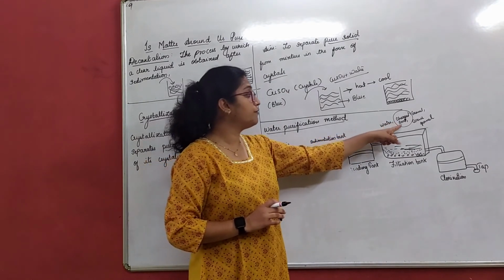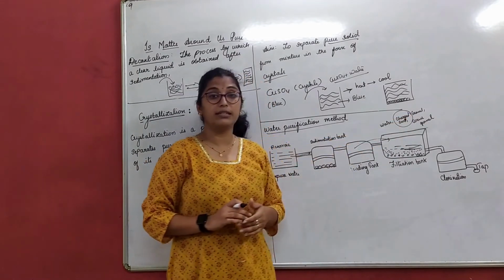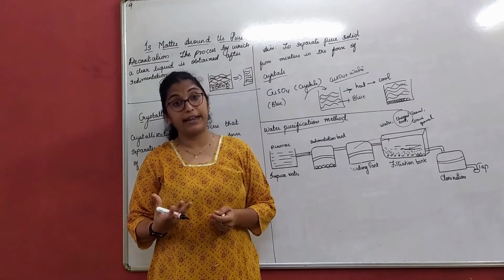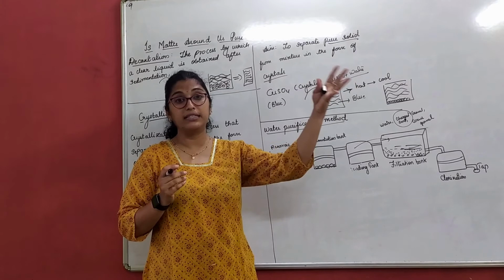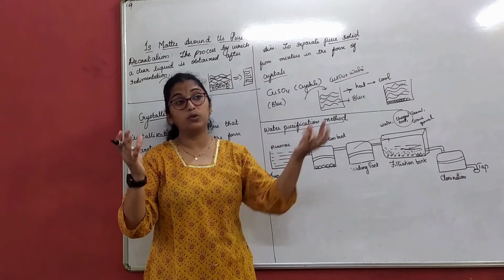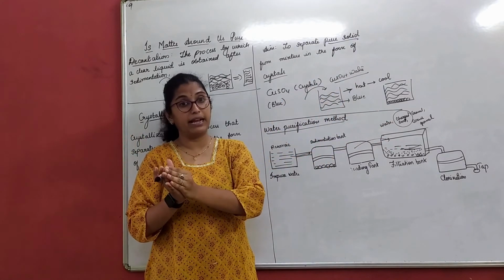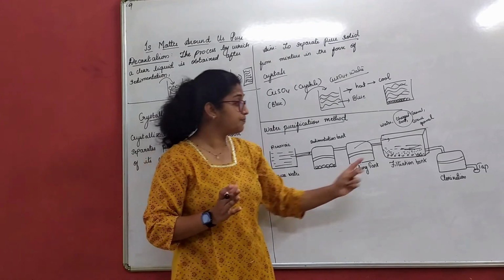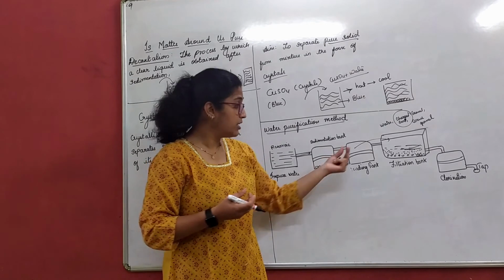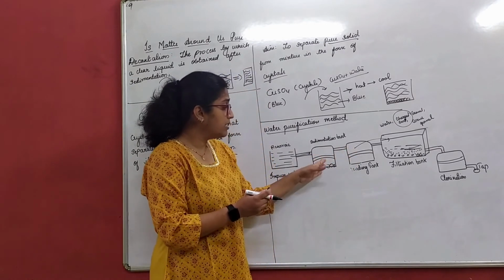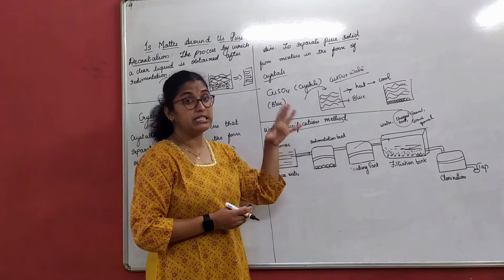What is the role of charred sand, gravel and coarse gravel? It will act as a magnet. For example, if I have a magnet and I have magnetic substances, what will the magnet do? The magnet will attract all the magnetic substances towards it, right? Similarly here, this will act as a magnet. That means whatever has sedimented here, still it is not pure.